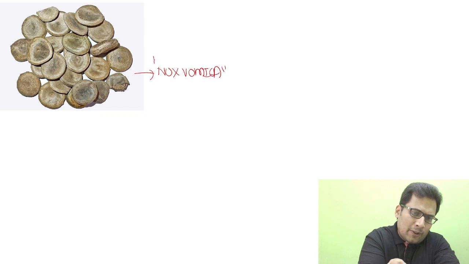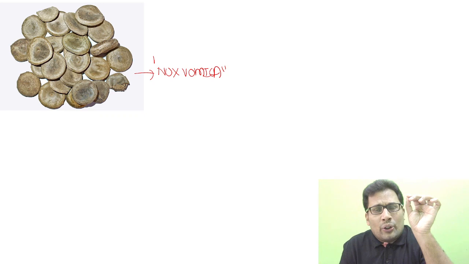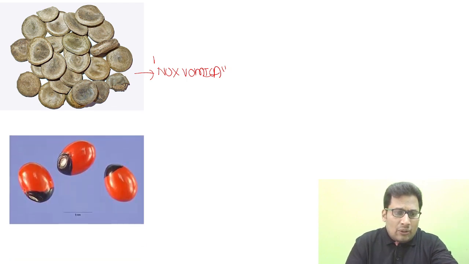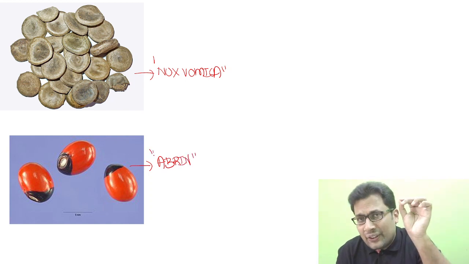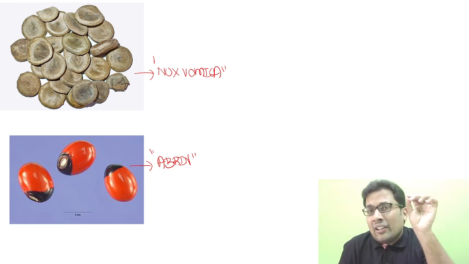Just a brief revision. Look at this. This is Nux vomica, Nux vomica seeds. Nux vomica contains strychnine, brucine, loganin. The fatal dose is 1 seed. Look at this. This is the Abrus seed. Abrus, also known as Rati seeds, Abrus precatorius, which is an organic irritant.